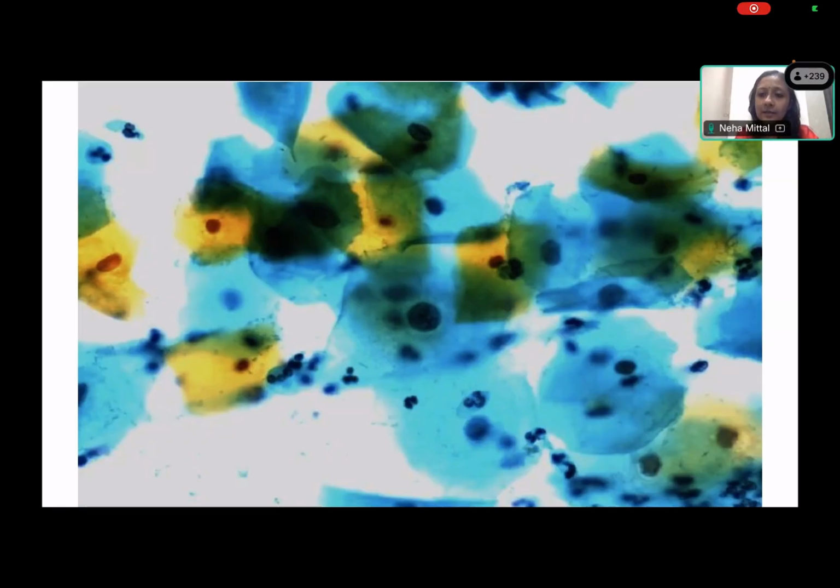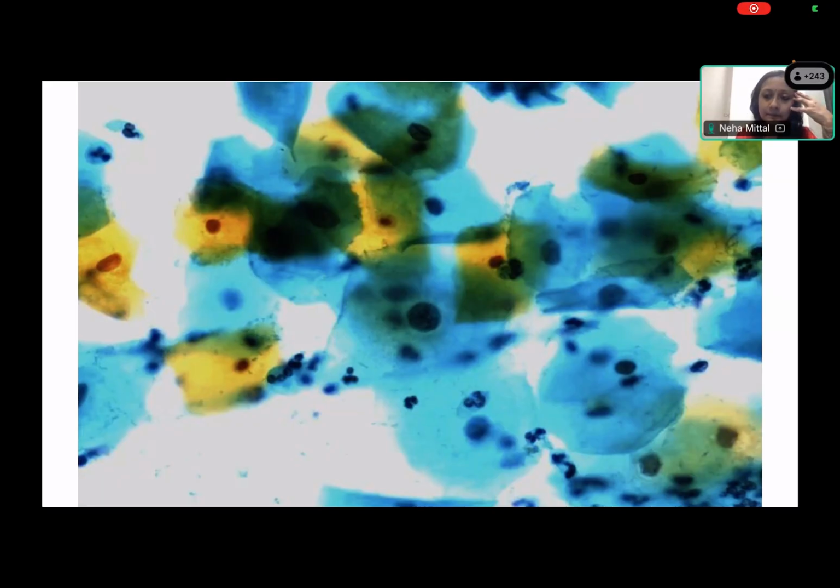Before specimen adequacy, what will you write? Even before specimen adequacy, what is supposed to be mentioned in a report of cervical cytology? The type of processing. You always have to mention whether it's a conventional smear, a thin prep, or a short prep smear, because the criteria for adequacy will change according to the type of procedure that you're using for processing your cervical cytology. Correct? Okay. Then comes adequacy.